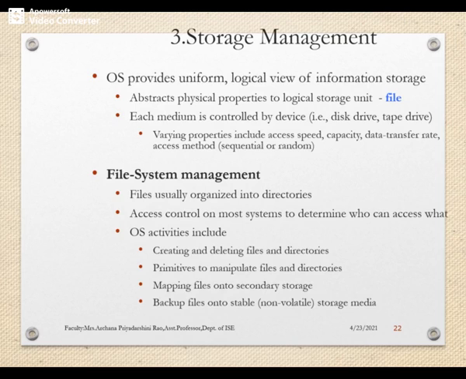That is called mapping files onto the secondary storage. Third, it should support primitives to manipulate the files and directories. For example, if the user has asked to change some data within the file, it must provide some mechanism to handle this manipulation. And finally, backup the files onto a non-volatile media. All these facilities must be provided by the operating system in terms of file system management.